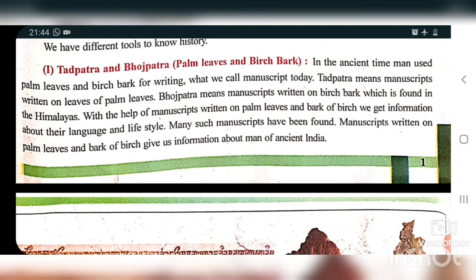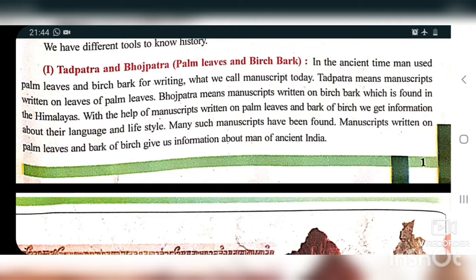Tadpatra and Bhojpatra, that is palm leaves and birch bark. In the ancient time, men used palm leaves and birch bark for writing what we call manuscripts today. Tadpatra means manuscript written on the leaves of palm trees, and Bhojpatra means manuscript written on birch bark, which is found in the Himalayas.